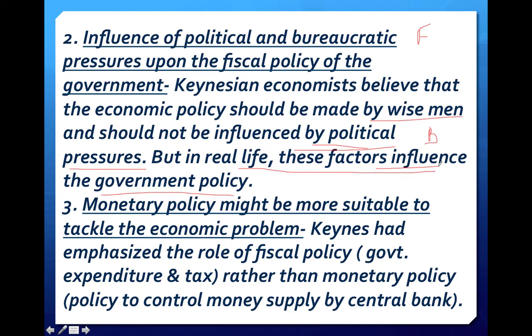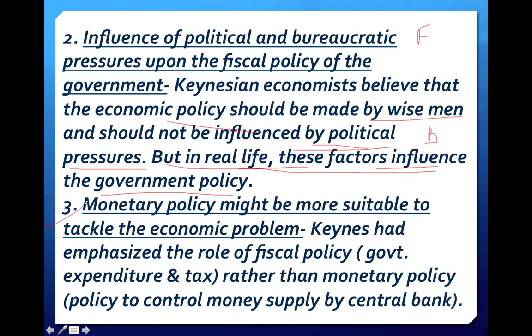So assumptions should be made while considering the real-life situation of a country, which the Keynes theory has totally ignored. So I hope you must have got this point. According to Keynes, the fiscal policy should be made by a wise man and should not be influenced by any political pressure or corruption. But in real life these factors do influence government policy, and they cannot be ignored.